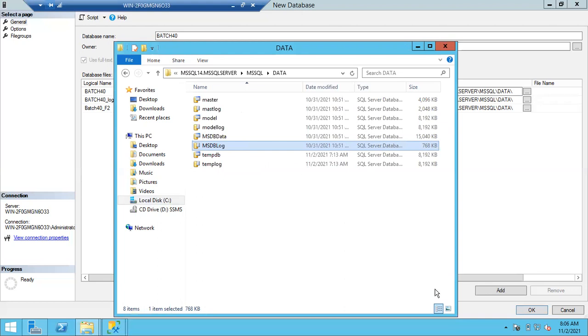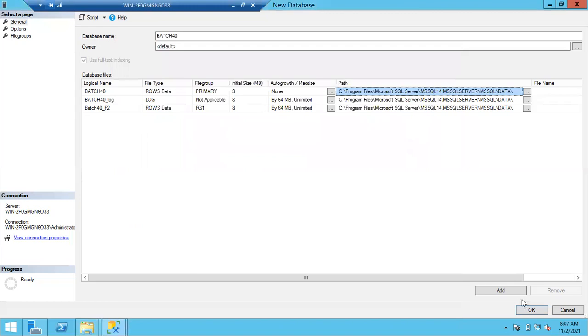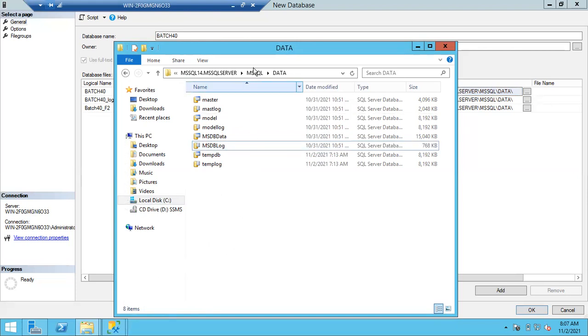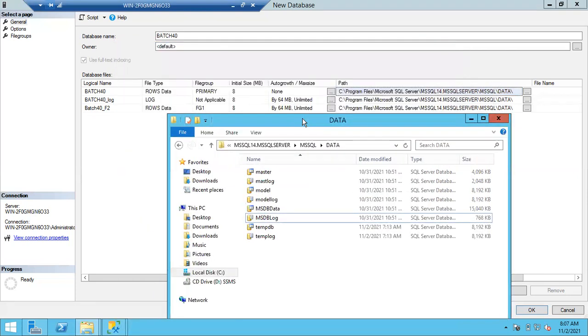Clear, guys? Once I click OK, tell me how many extra files I can see here. If I click OK now, how many new files will be created in this location? 6 files or 3 files? I need answers in the chat from everyone.